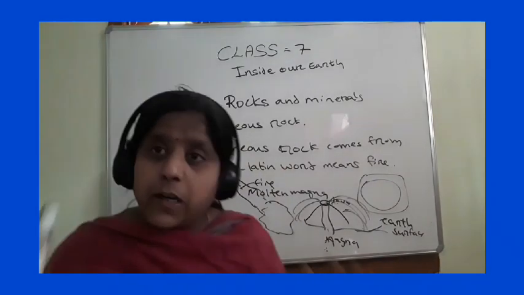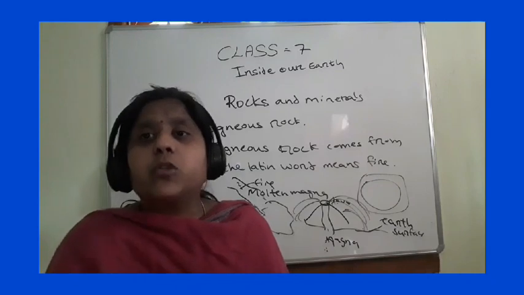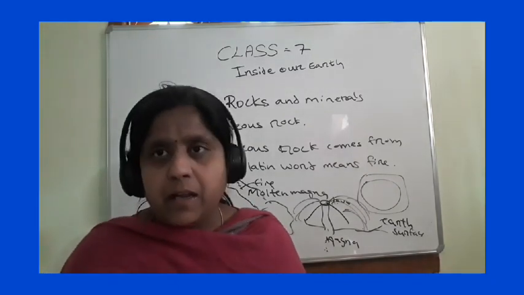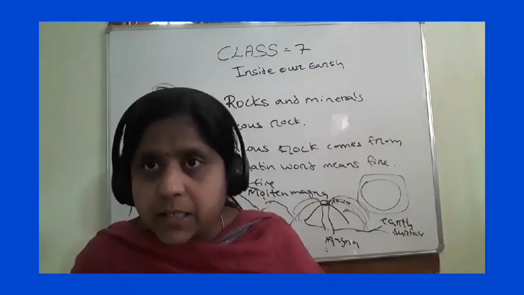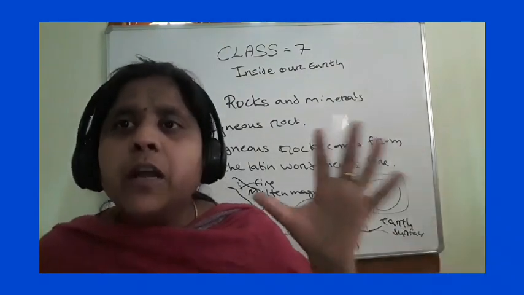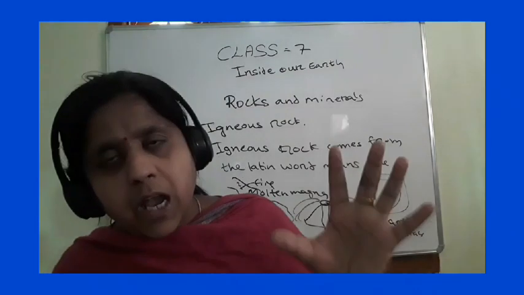When the hot molten magma, children, inside the earth comes to the earth crust, it cools down, solidifies and forms igneous rock. Understood?